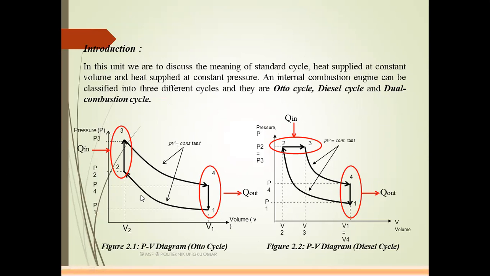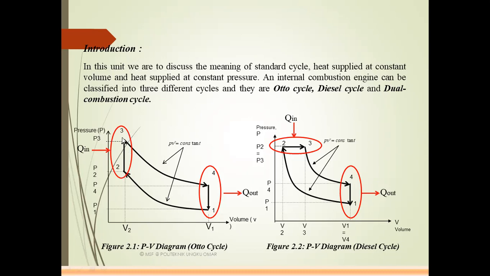The first figure represents the PV diagram of the Otto cycle. In the Otto cycle, air enters at point 1. We have to compress the air from process 1 to 2. That process is named the isentropic compression process. From process 1 to 2, the pressure increases from P1 to P2. The next process is 2 to 3, a constant volume heat supplied process. Here the volume V2 is equal to V3. Generally, the Otto cycle has another name, the constant volume cycle. Here the pressure increases from P2 to P3.